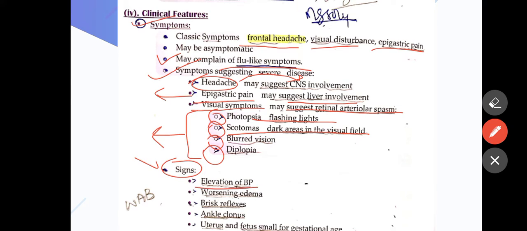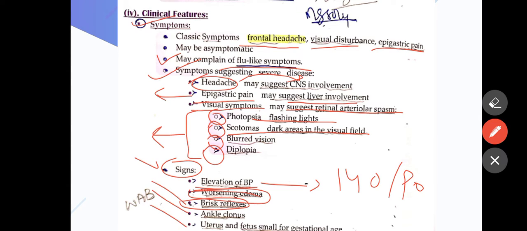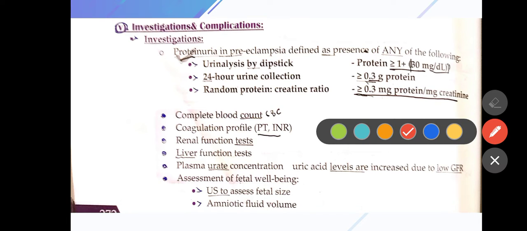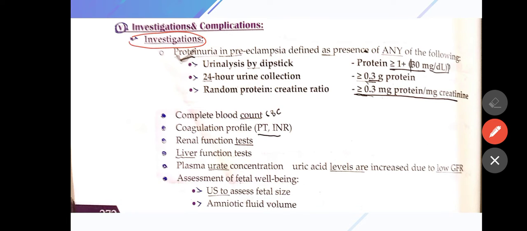Signs are elevated blood pressure, 140 by 90, worsening edema on the feet, and brisk reflexes. Ankle clonus will be positive, and the uterus and fetus are small for gestational age because of inadequate blood supply to the baby. Investigations require regular monitoring of blood pressure, and if proteinuria has developed, then urinalysis, dipstick test, 24-hour urine collection, and random protein creatinine ratio.